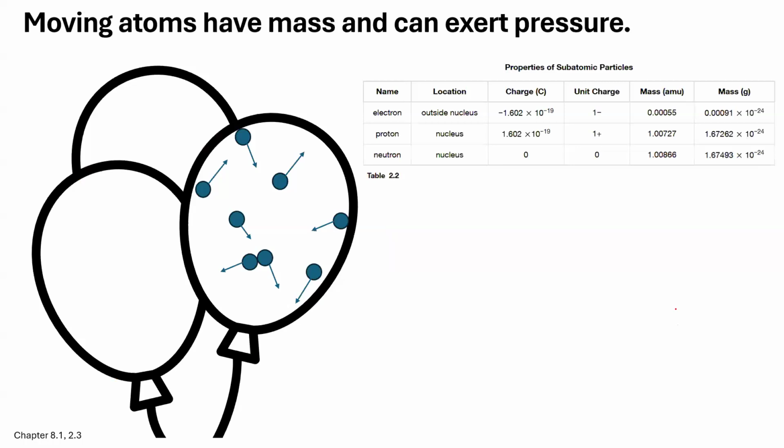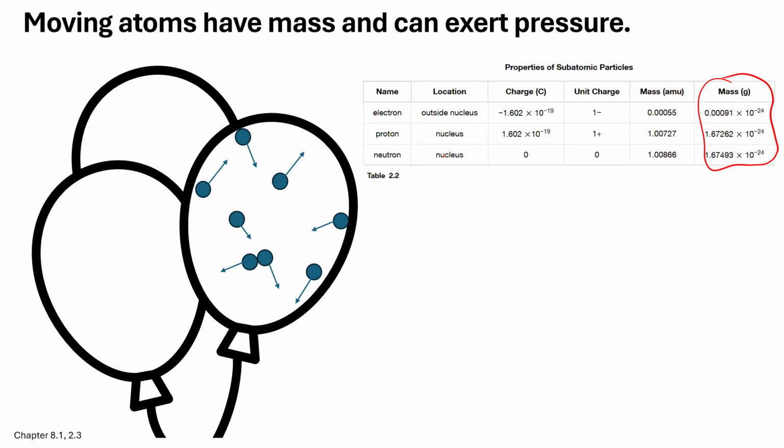So what about atoms? We learned back in chapter 2.3 that atoms have mass. Gas atoms have mass, solid atoms have mass, liquid atoms have mass. They all have mass. And atoms are always moving. There's not many places in the universe where atoms aren't moving.